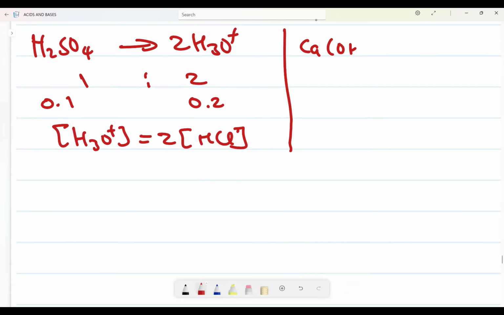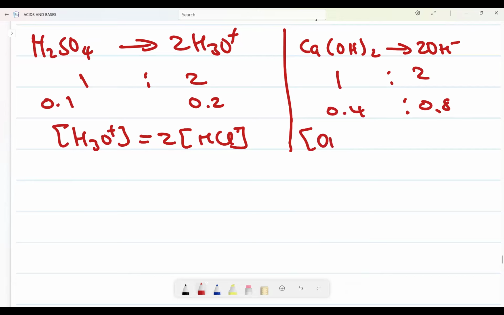Similarly, if I have calcium hydroxide, then it is going to form 2 moles of OH minus. Why? It can donate 2 hydroxide ions. So the ratio is 1:2. If I have 0.4 here, I need to have 0.8 there. What does this mean? It means the concentration of OH minus is equal to double the concentration of calcium hydroxide. How interesting is that?